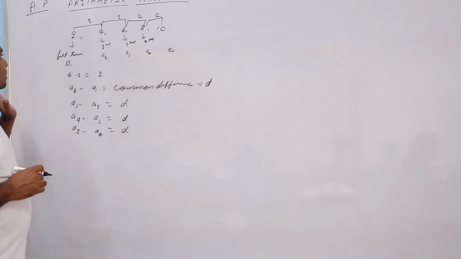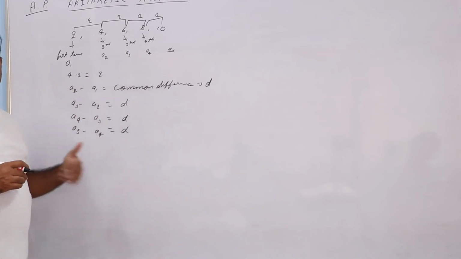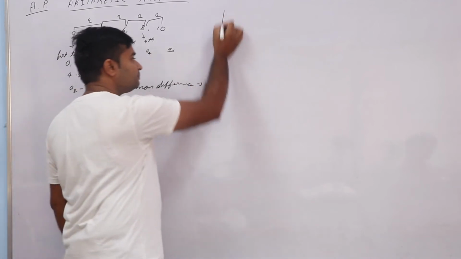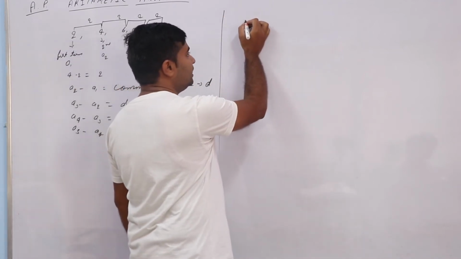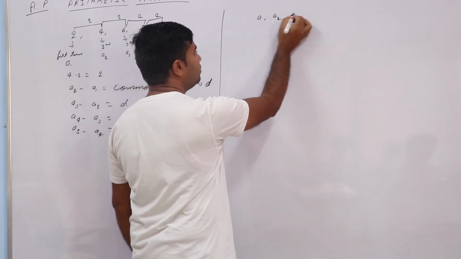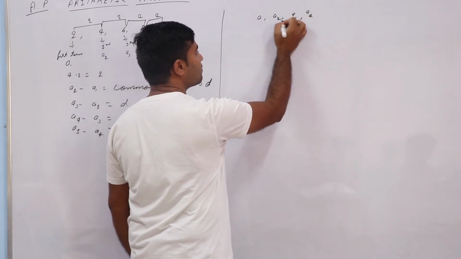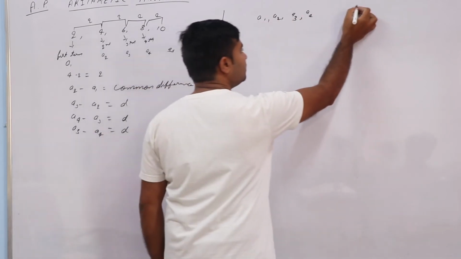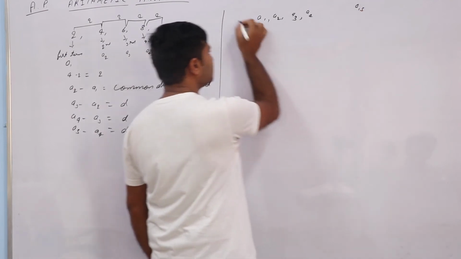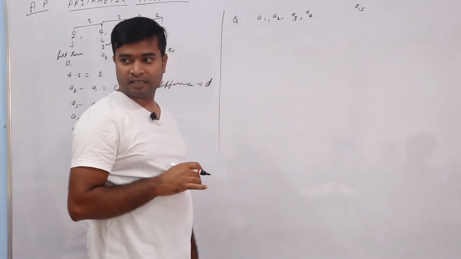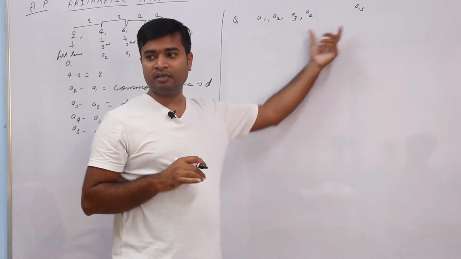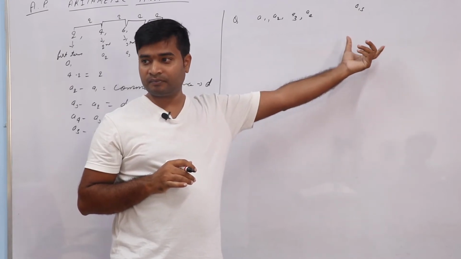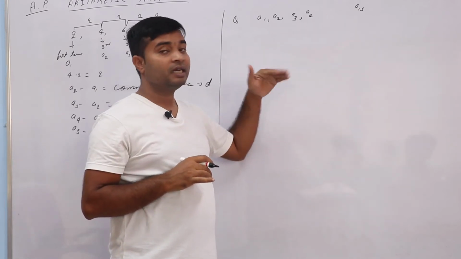Now, which kind of question will come in this? Questions will come like a progression will be given, A1, A2, A3, A4. They will ask you to find the 15th term. One kind of question is like this. Some progression will be given, and they will ask you to find the 15th term, or to find the last term.